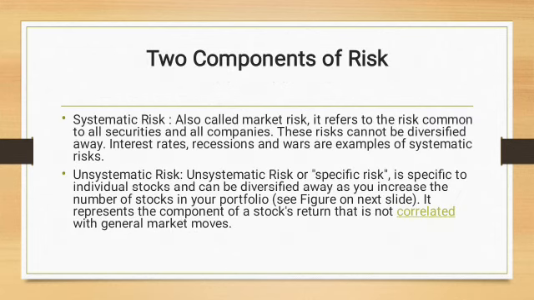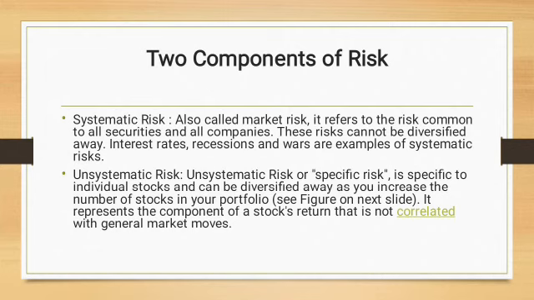As we all know, there are two types of risk: systematic and unsystematic risk. Systematic risk refers to market risk, which is common to all the securities and all the companies. This portion of risk cannot be diversified away. For example, interest rate risk, recession and wars, etc. Unsystematic risk or specific risk is specific to individual stocks, and it can be diversified away as we increase the number of stocks in our portfolio.